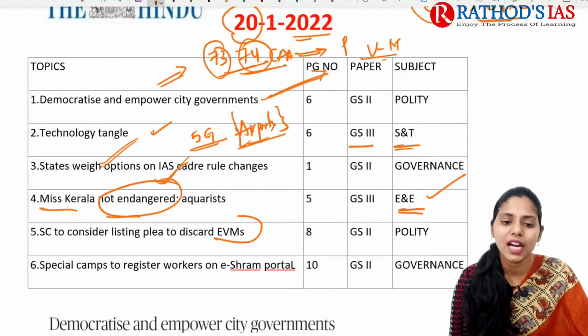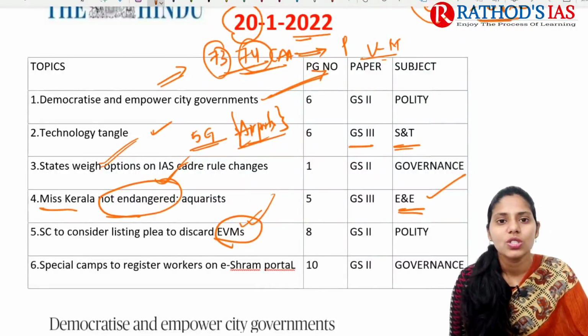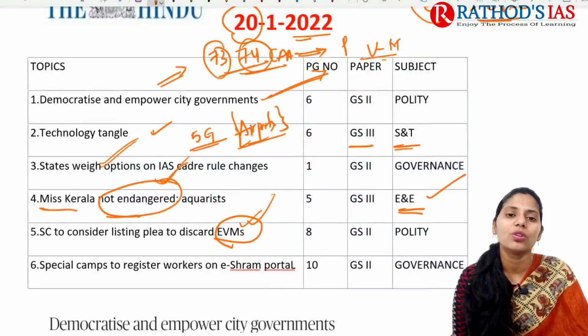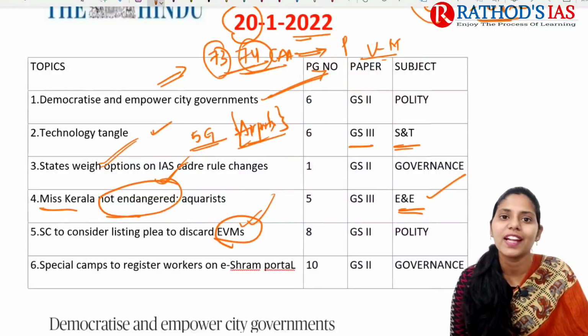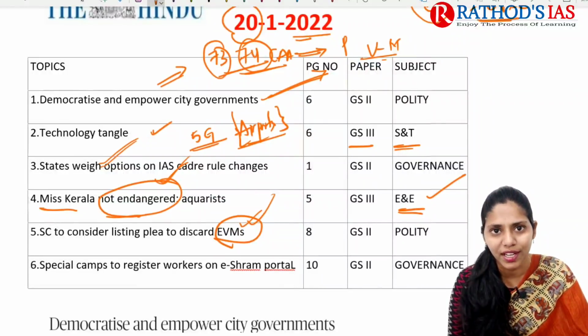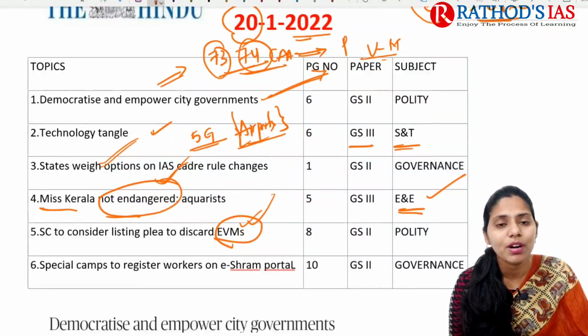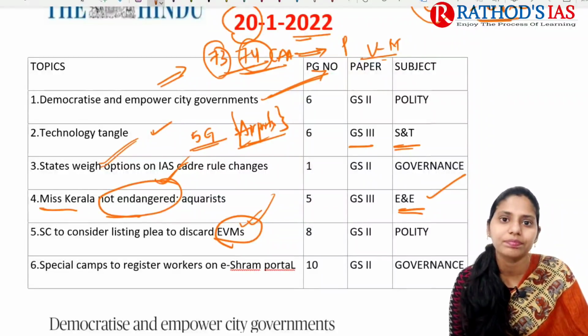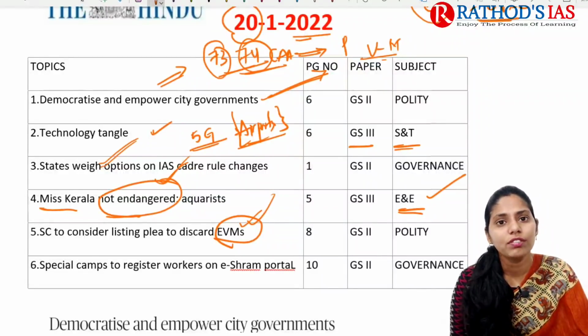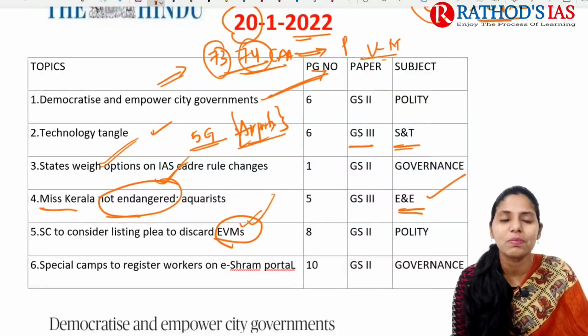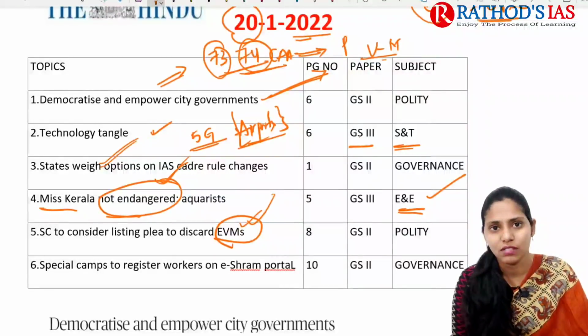And next topic is regarding EVMs. If you have gone through the Representation of the People Act of 1950 and 1951 in your polity Lakshmikant, you might know about electronic voting machines. If you have gone for voting at least once, you might have voted through ballot papers as well as EVMs, right?